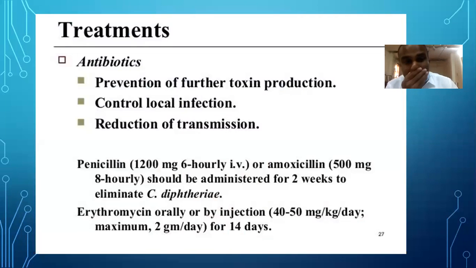Coming to the treatment. The treatment, as in tetanus, is divided into two parts: antibiotics, and immunization with the role of antitoxin. So coming to the antibiotics. What is the role of antibiotics and what will the antibiotics do? Prevention of further toxin production, reduction of transmission, and control of local infection. These are the goals of antibiotics.